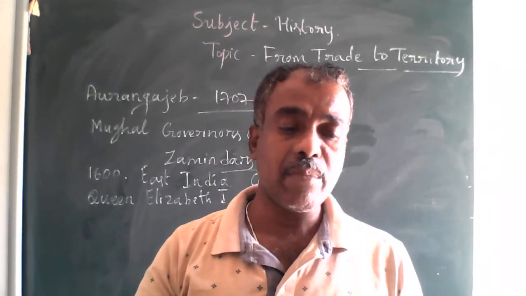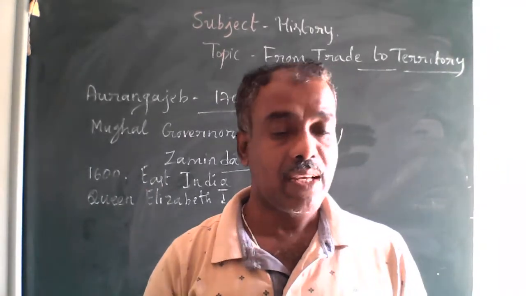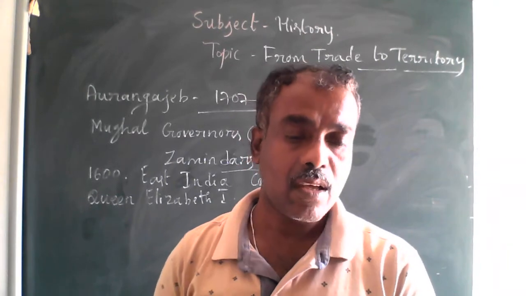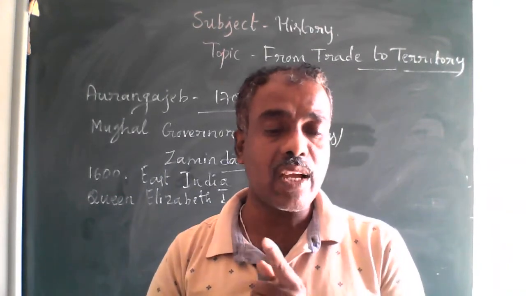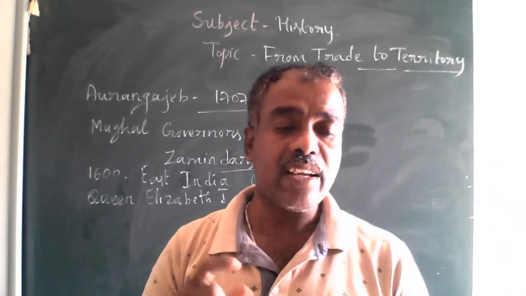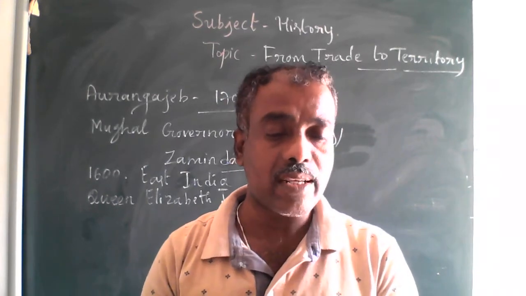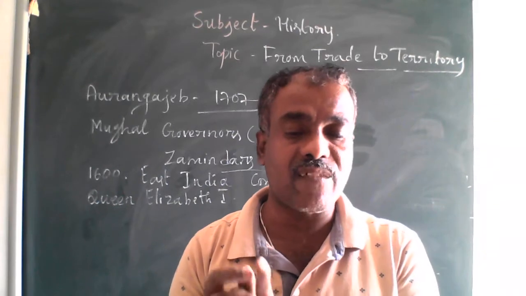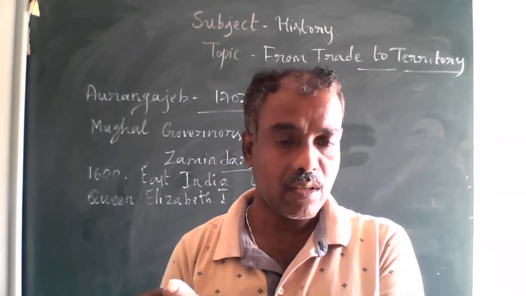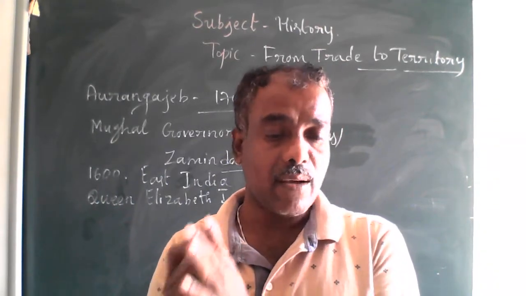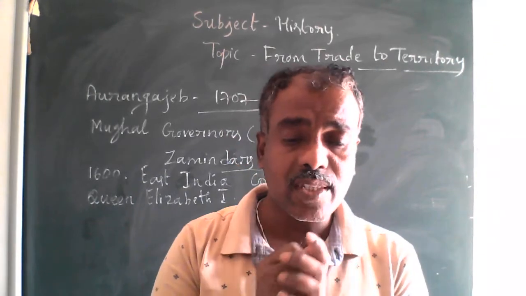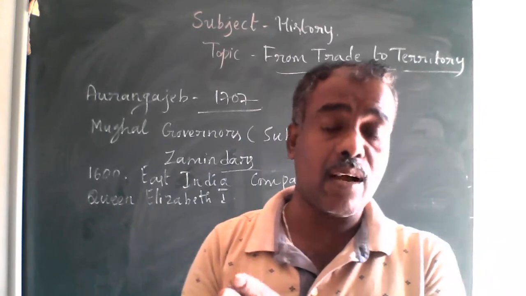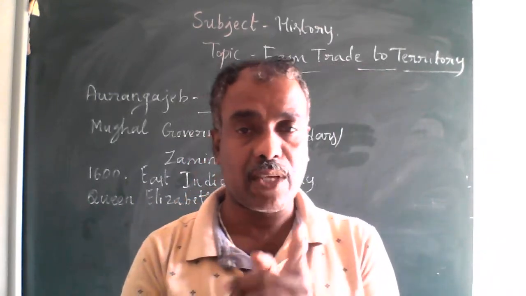By the time the first English ship sailed down the west coast of Africa, and afterwards around the Cape of Good Hope and crossed the Indian Ocean, the Portuguese had already established their presence in the western coast of India before the coming of the British.